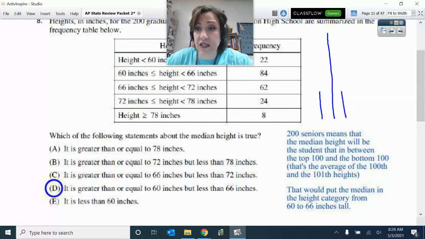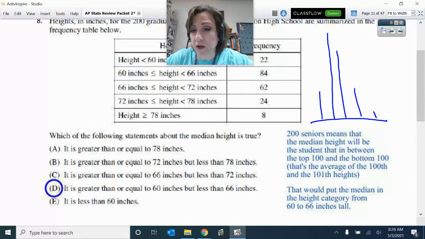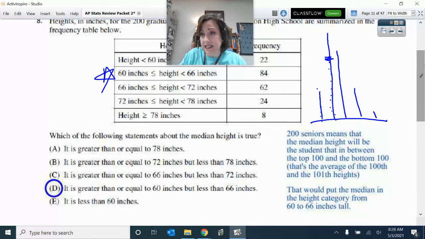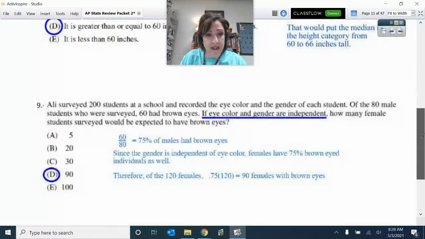And then here's 62 and then 24 and then 8. Okay, so if this was like a dot plot or histogram or whatever, I can tell, here's the 22, and then I'm going to count up to the 101st one, which is in here somewhere. So that's why it is in that 60 to 66. You have to visualize what's happening there.